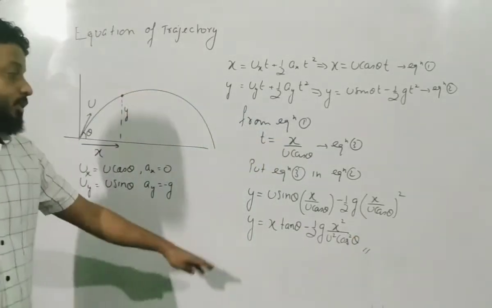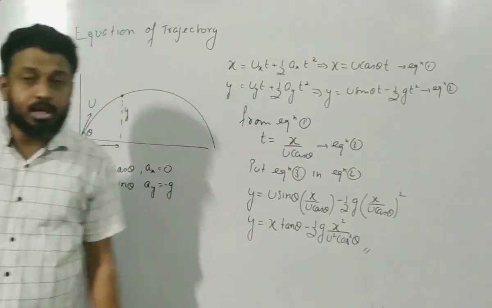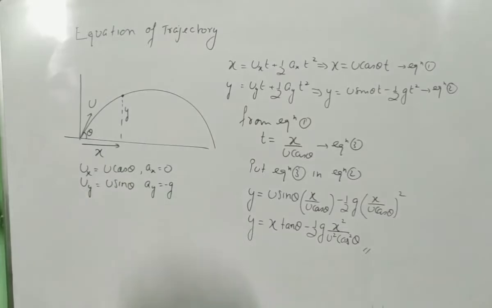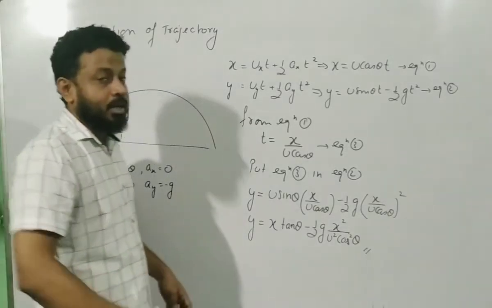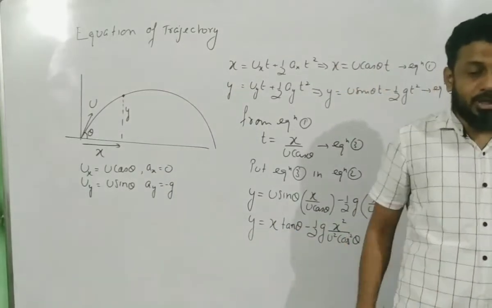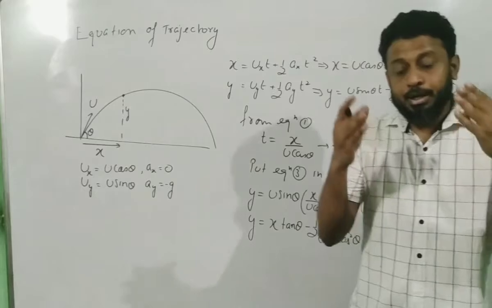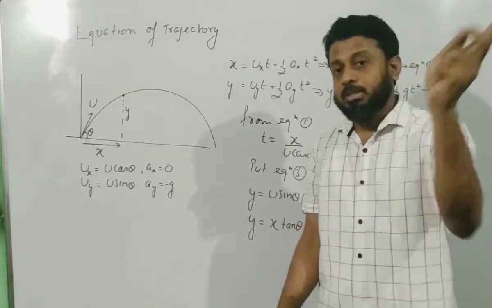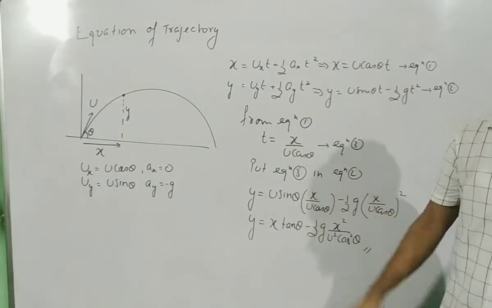This is the equation of trajectory for a projectile motion ground to ground. This is independent of time, and it relates the y and x. So at first look, how will you tell this is the equation of trajectory? It should relate y and x and must be independent of time. It's the equation of trajectory.